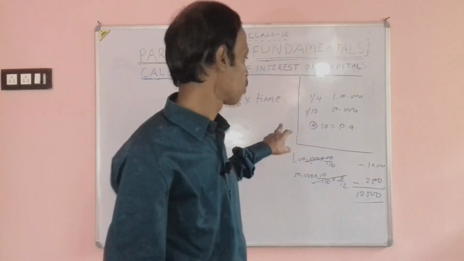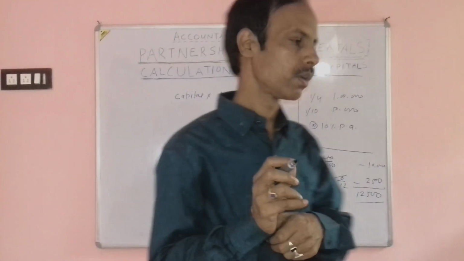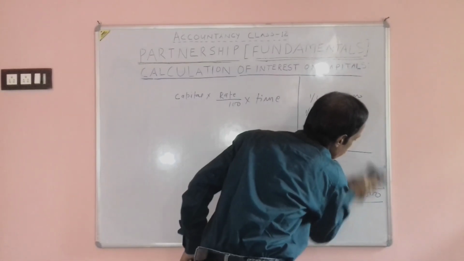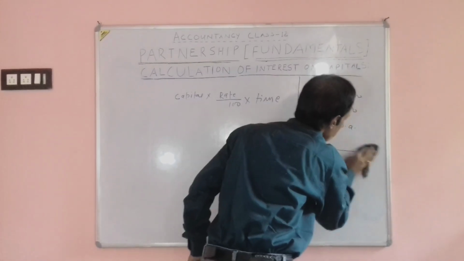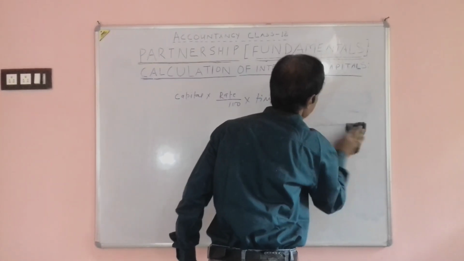It will be debited to the profit and loss appropriation account when we prepare the profit and loss account. Interest on capital is income for the partner but expense for the partnership firm.